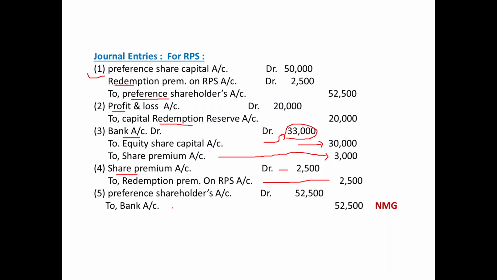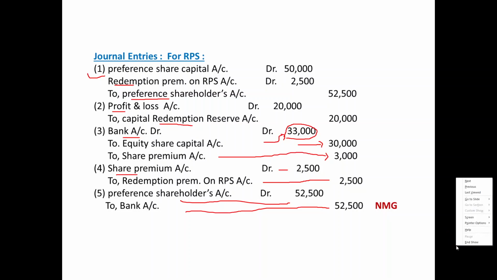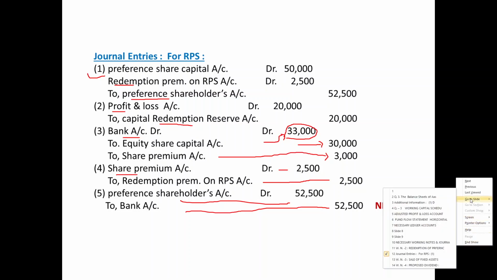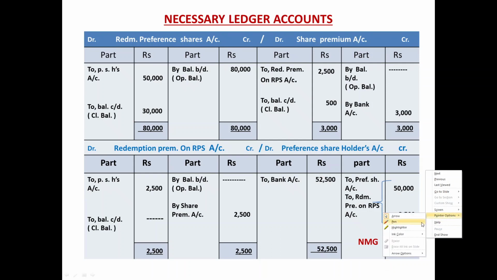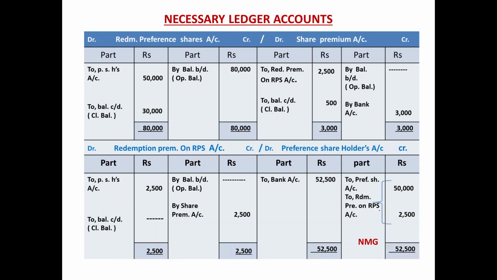And now payment can be made. Provisions have been fulfilled. Last journal entry: preference shareholders account debited, to bank account credited 52,500. So these were the journal entries for the RPS. Let us give the posting in the concerned ledger accounts related with the RPS process one by one. These are the ledger accounts related with the RPS process.